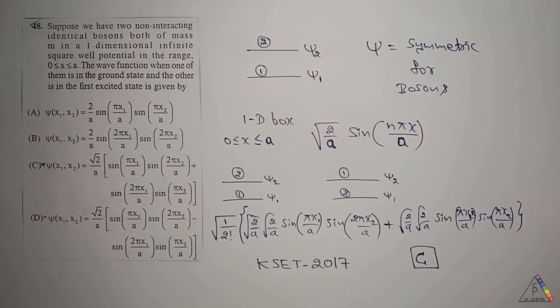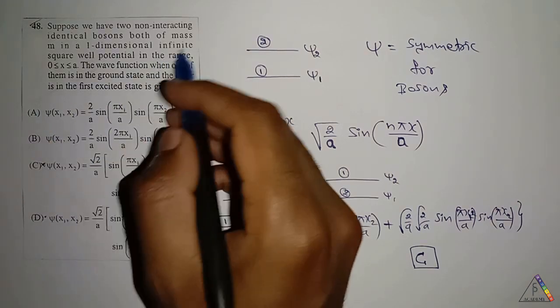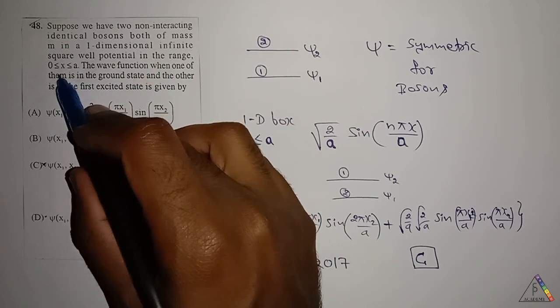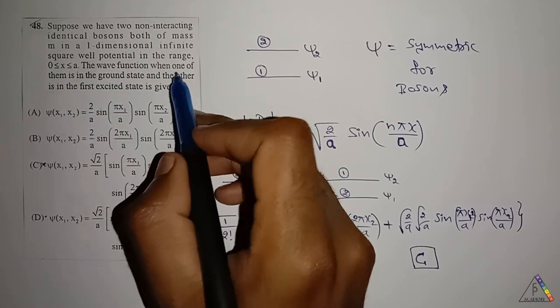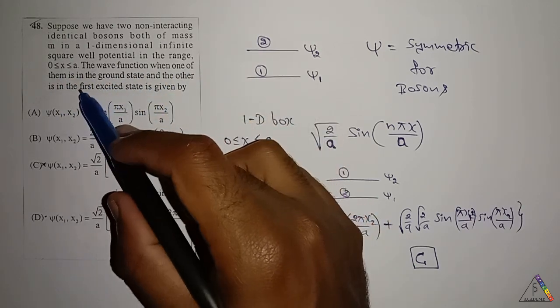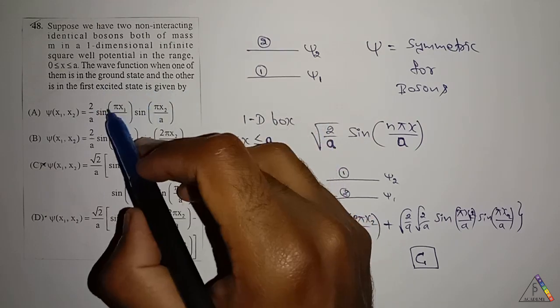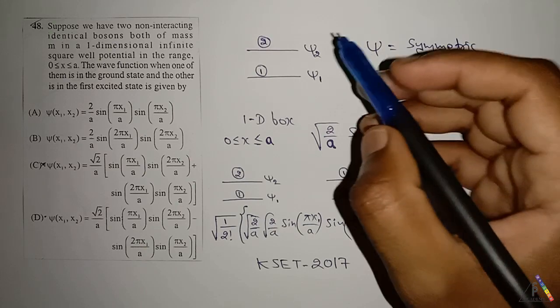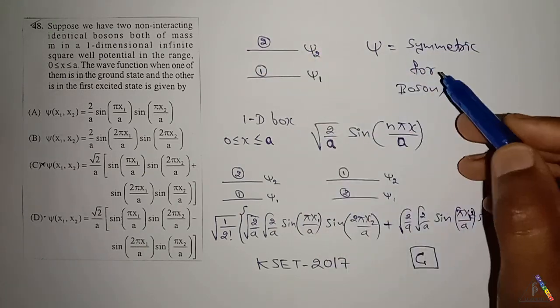Next question is, suppose we have two non-interacting identical bosons, both of mass m, in a one-dimensional infinite square well potential in the range 0 to A. The wave function when one of them is in the ground state and the other is in the first excited state is given by. These are all the initial conditions.